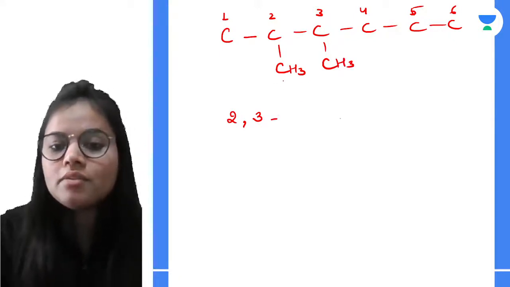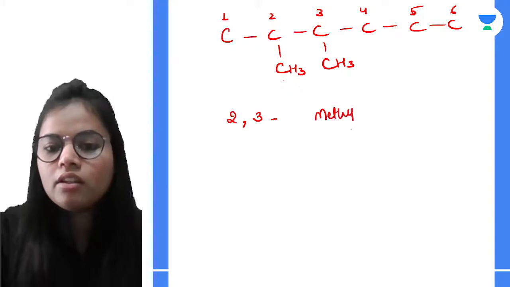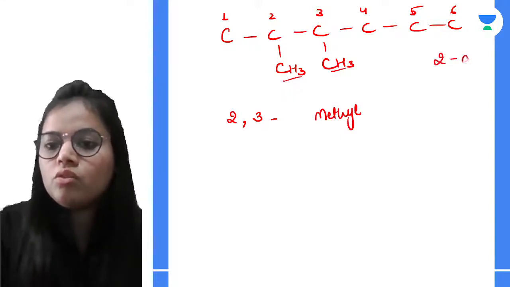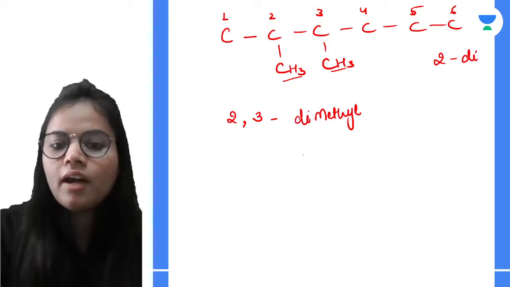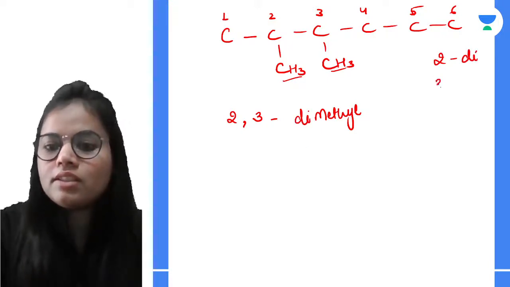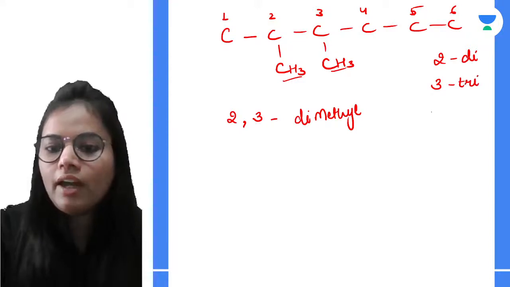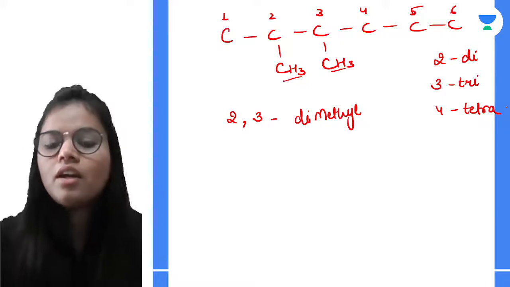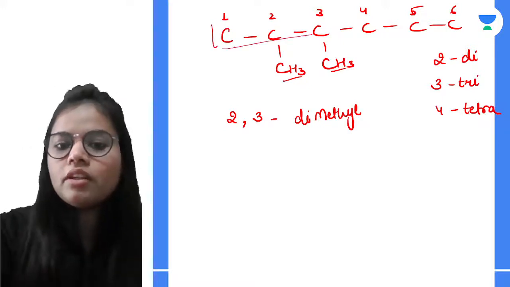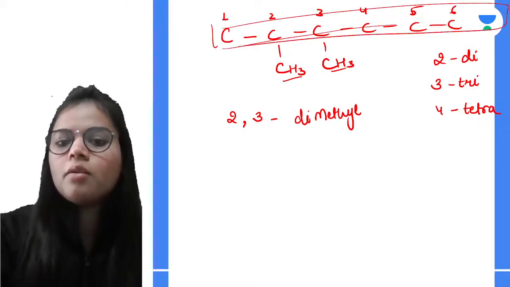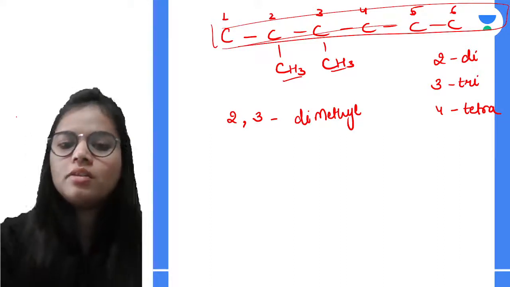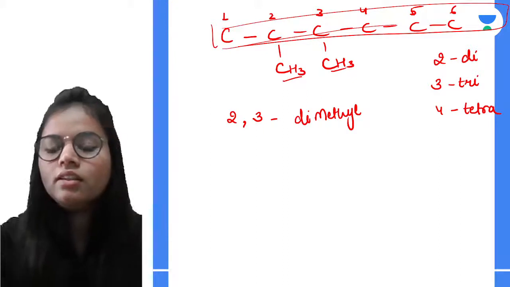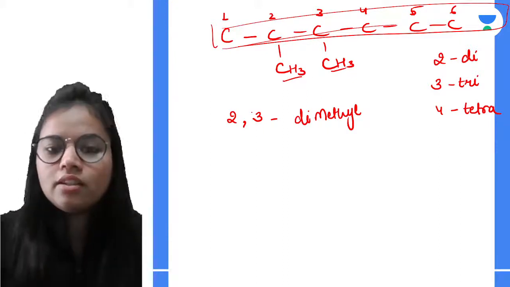Now how many times? This is the methyl group, correct? How many times is this methyl group coming? 2. So for 2 we use dimethyl. If it is 3 times, you will write tri, 4 times tetra. And then we will be giving the name of the longest carbon chain, how many carbons it is having.